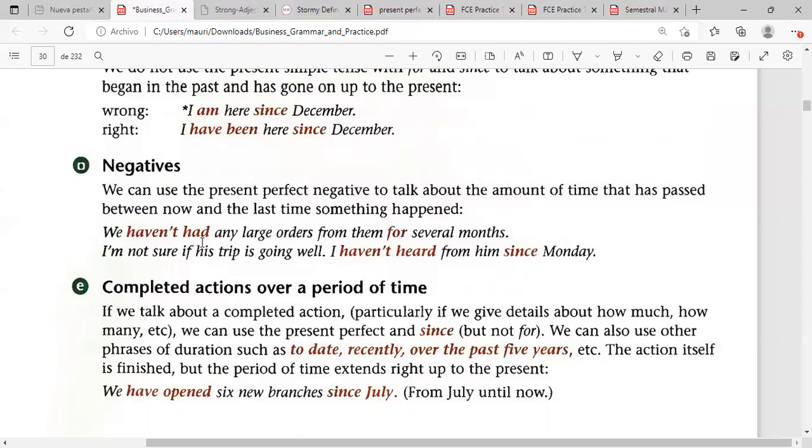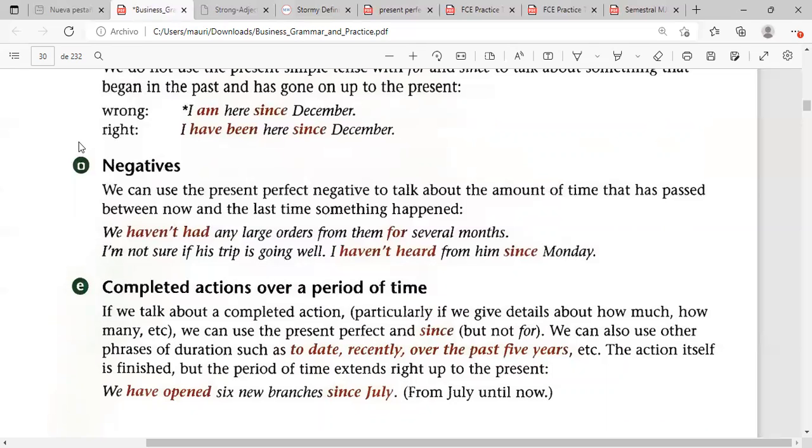So here is the amount of time that passed between that time and the most recent one. We haven't had any large orders from them for several months.